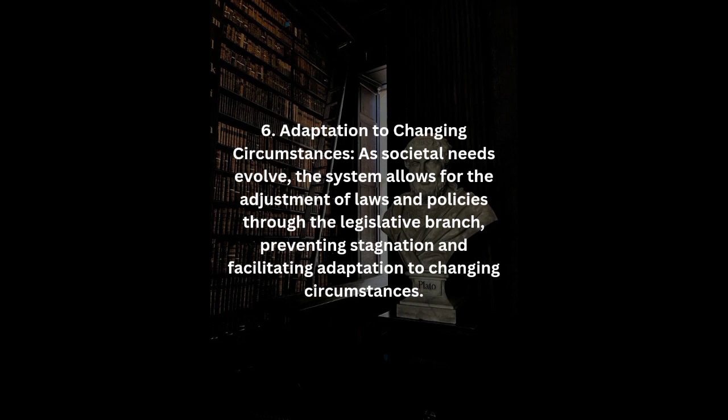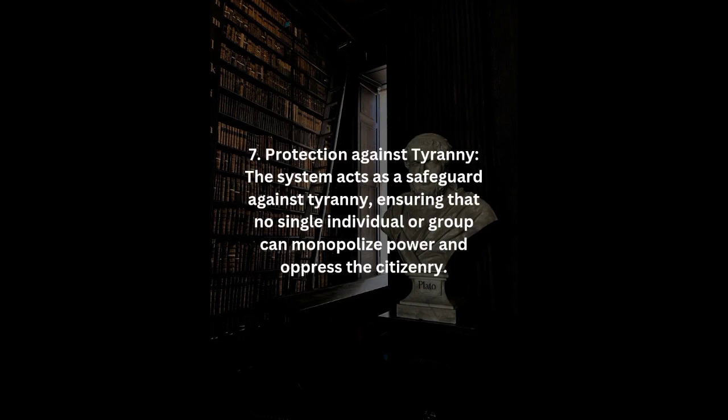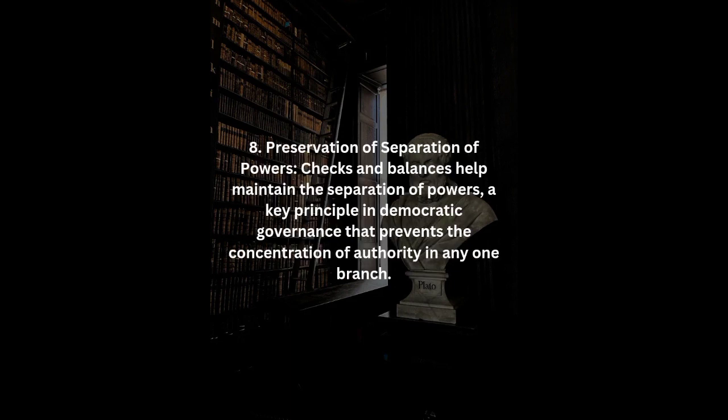Number 6. Adaptation to changing circumstances. As societal needs evolve, the system allows for the adjustment of laws and policies through the legislative branch, preventing stagnation and facilitating adaptation to changing circumstances. Number 7. Protection against tyranny. The system acts as a safeguard against tyranny, ensuring that no single individual or group can monopolize power and oppress the citizenry. Number 8. Preservation of separation of powers. Checks and balances help maintain the separation of powers, a key principle in democratic governance that prevents the concentration of authority in any one branch.